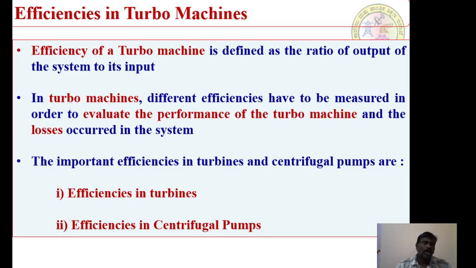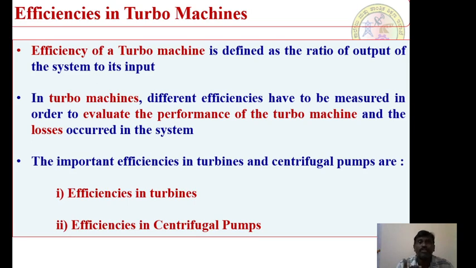But how effective is the performance of a turbo machine in utilizing the supplied energy in order to convert it into another form of energy? How much loss has been incurred in the respective turbo machine system? In order to know all these situations in each and every stage, for example, we are supplying so much volume of water, so much power, that means the high discharge of water. So all such things are resulting in this case, right? Everything is accountable in this case.